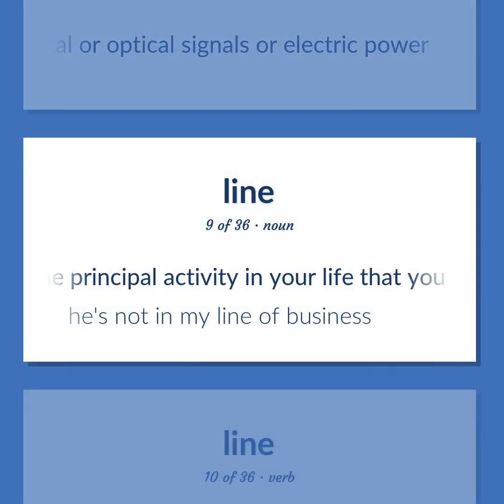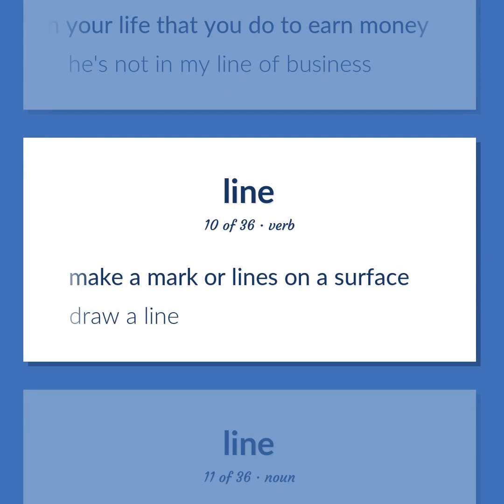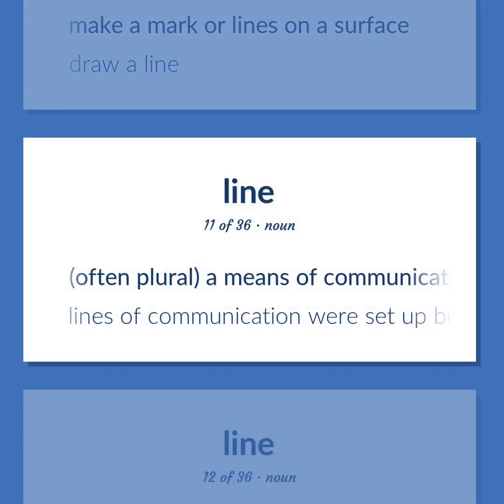The principal activity in your life that you do to earn money. He's not in my line of business. Make a mark or lines on a surface. Draw a line. Often plural, a means of communication or access.